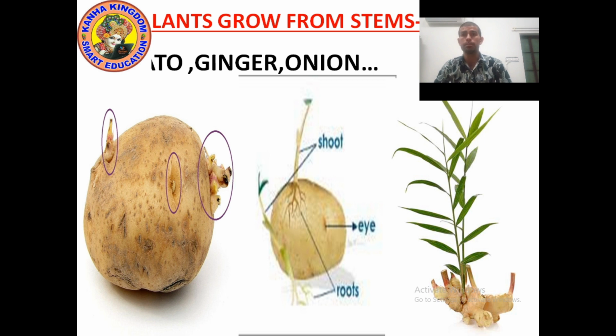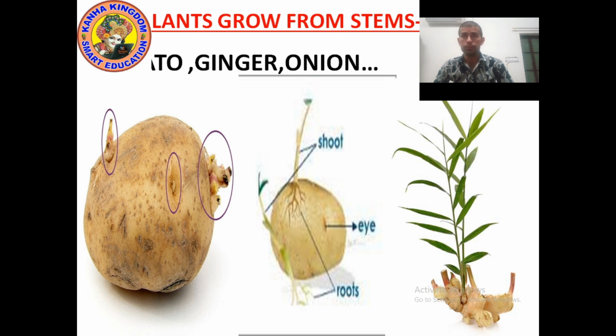So what is bud? The bulb like structure which grows on potato is called bud. Actually, bud grows into a new plant. Bud develops into a new plant.